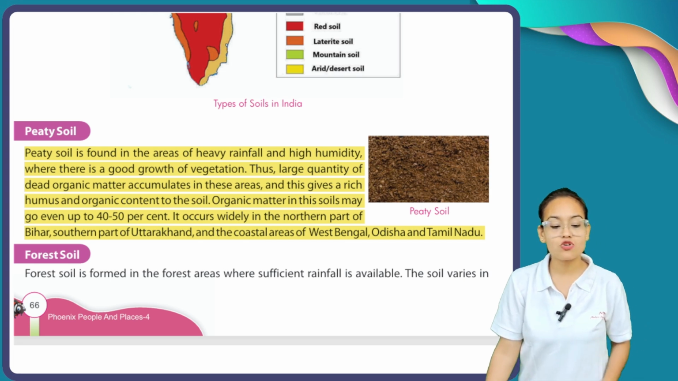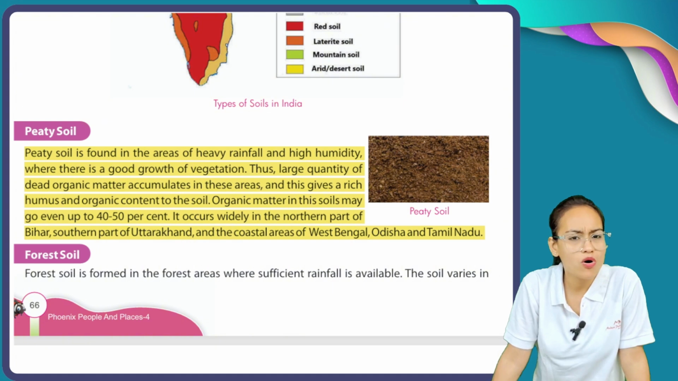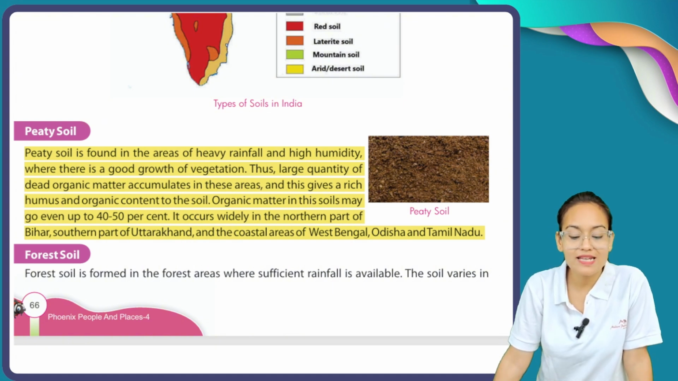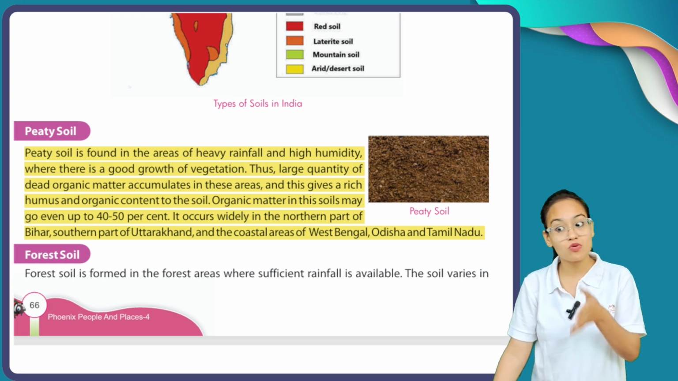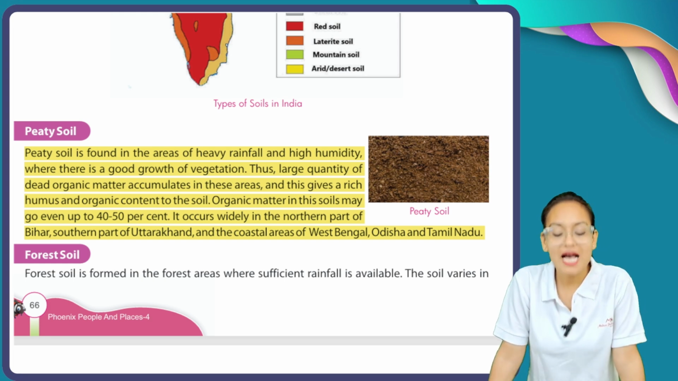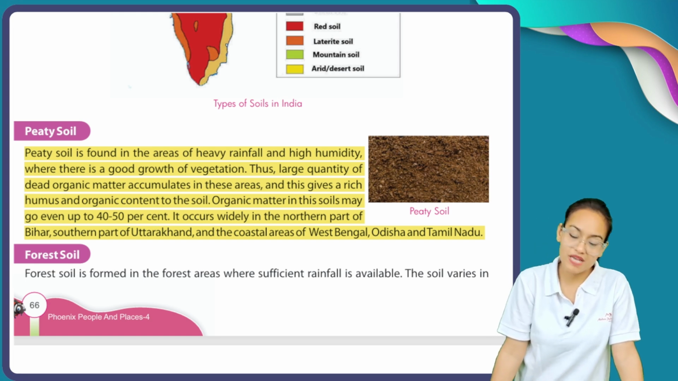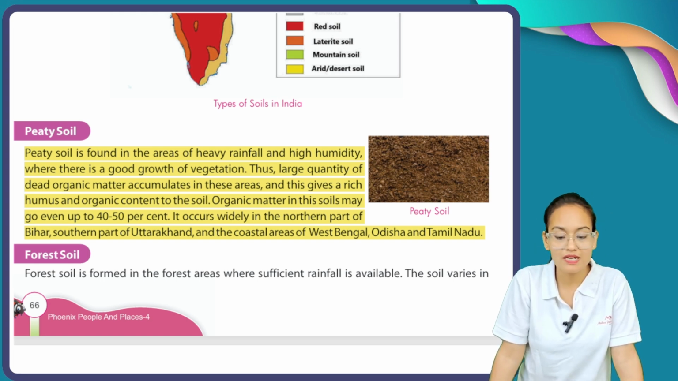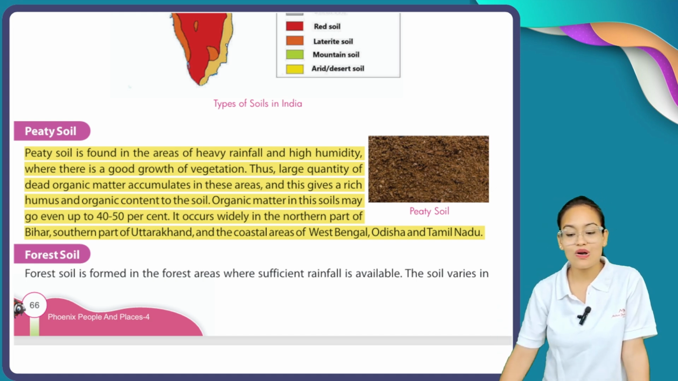Organic matter in these soils may go even up to 40 to 50%. At what amount is the organic content in peaty soil? It goes 40 to 50%, means more than half. And in which areas are these types of soils found? They are found in northern parts of Bihar, southern parts of Uttarakhand, and coastal areas of West Bengal, Odisha, and Tamil Nadu. So here you can see this is your peaty soil.